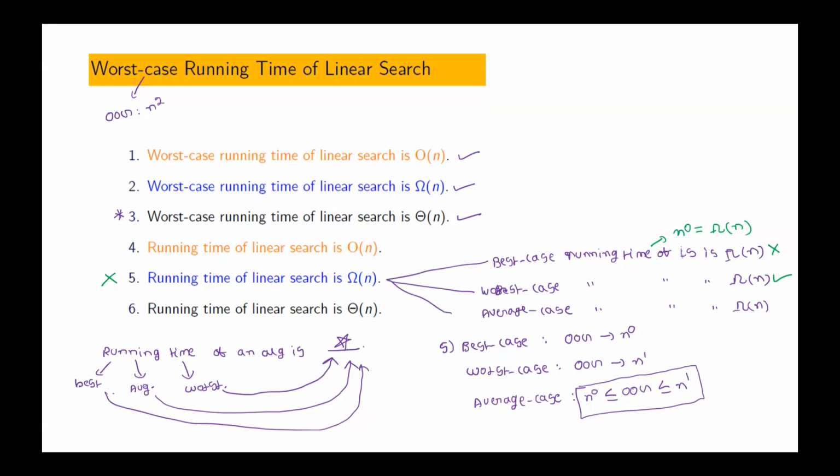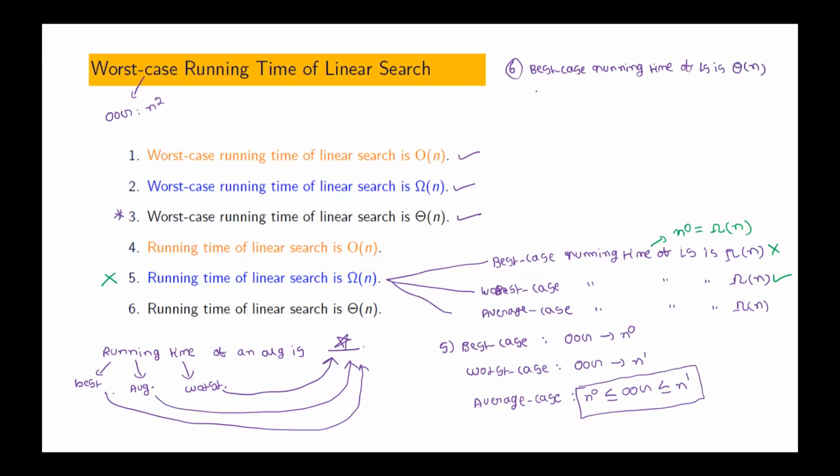No doubt, sir. Okay. Now look at the sixth one. Running time of linear search is theta of n. That means it says that best case running time of linear search is theta of n.